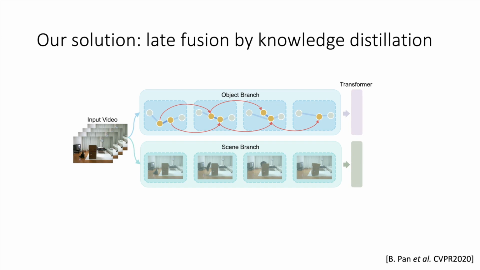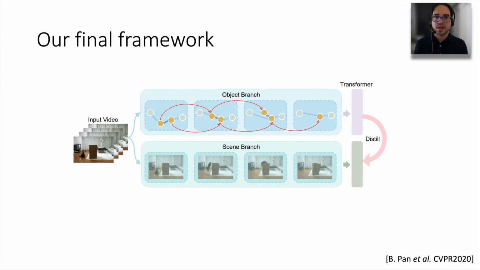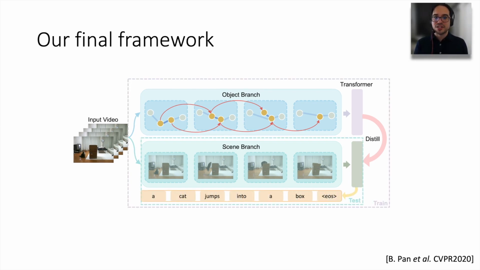To achieve that, we distill the knowledge from the object branch into the scene branch. The idea is that the object branch will induce object knowledge into the scene branch. And in our experiments, we find that the learned features in this way become much more robust. An advantage is that at test time, we only need to use the distilled scene branch. But because it has been induced with object knowledge, we find that it produces better grounding and captions.